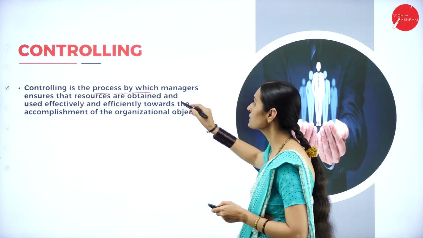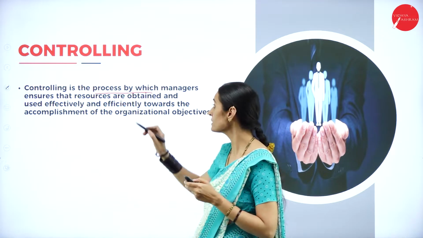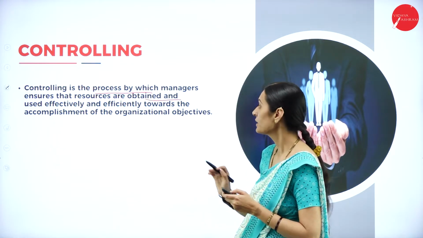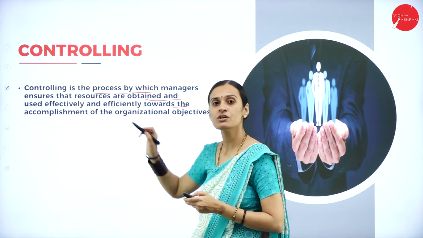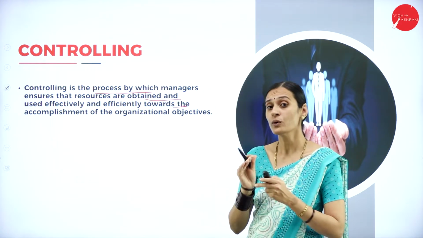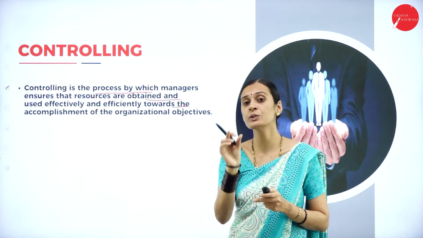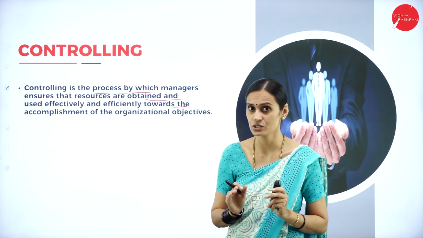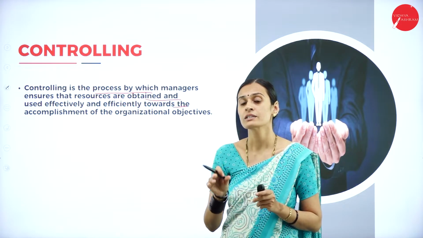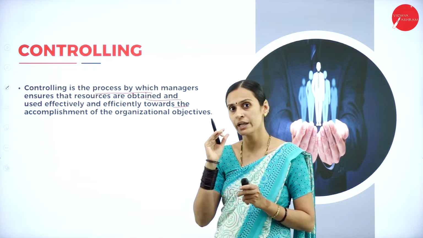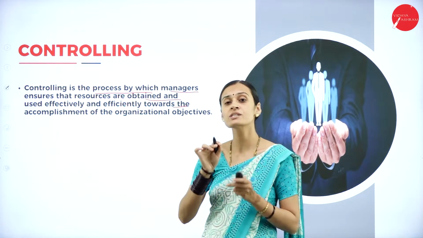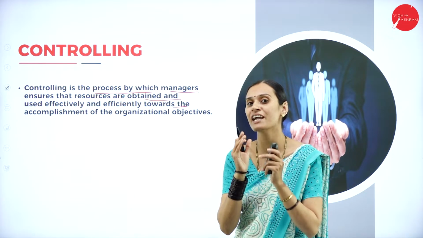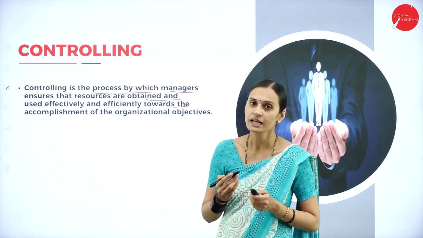Controlling is the process which ensures that resources are obtained and used efficiently and effectively towards the accomplishment of organizational goals, without wastage. For that reason, top level managers, or every manager, ensures how to utilize the resources efficiently and effectively. That process is called controlling.